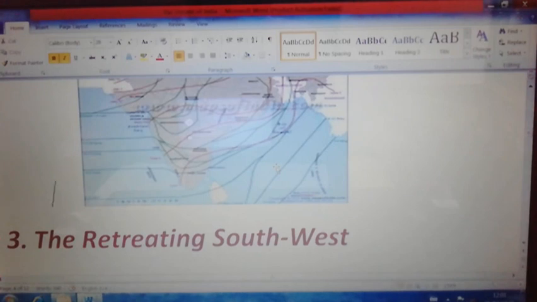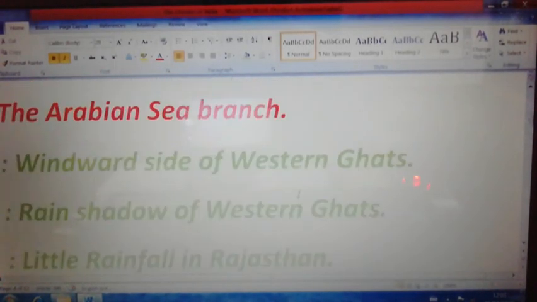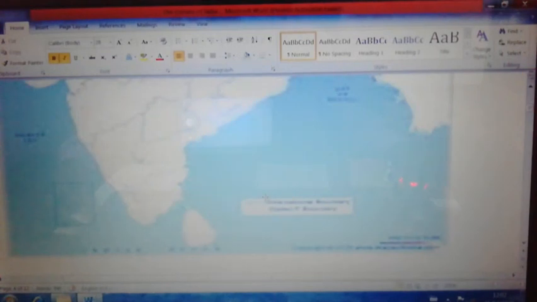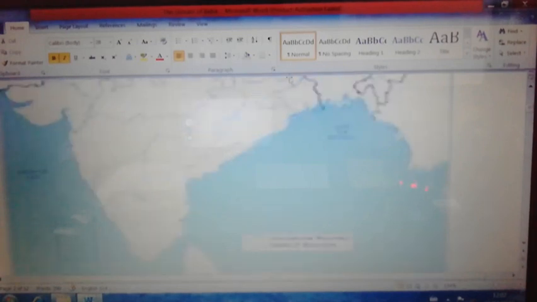So the retreating monsoon causes rain in coastal regions on the eastern coast, south of the Krishna Delta region. Krishna River, you can see on the previous map also. Here, the Krishna River, it is mostly getting rain. Or the Coromandel coast, from this area to the Krishna Delta region. This much area gets rainfall due to the withdrawal of the southwest monsoon wind.